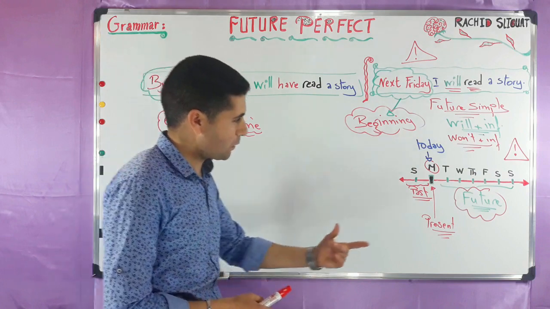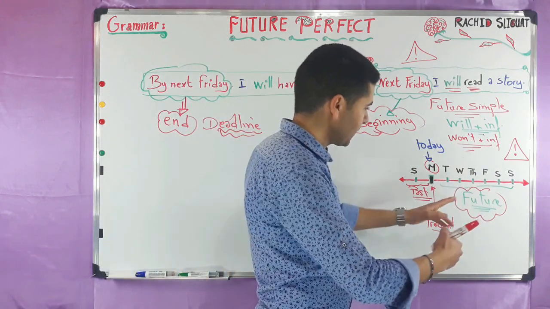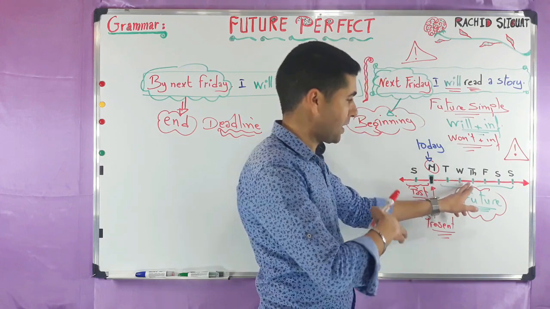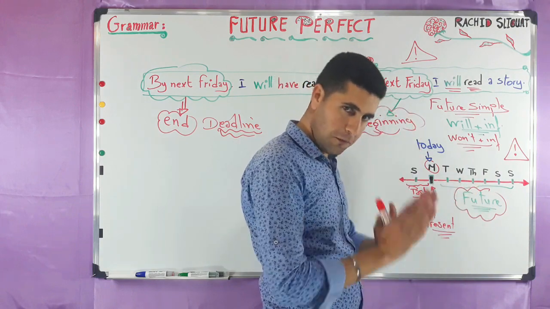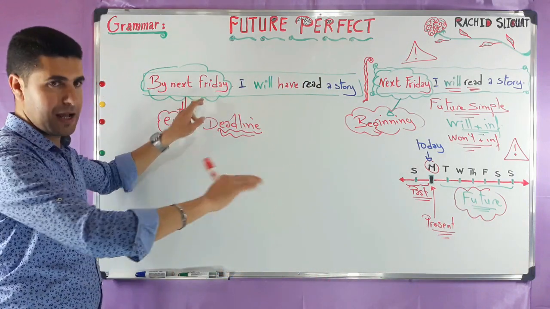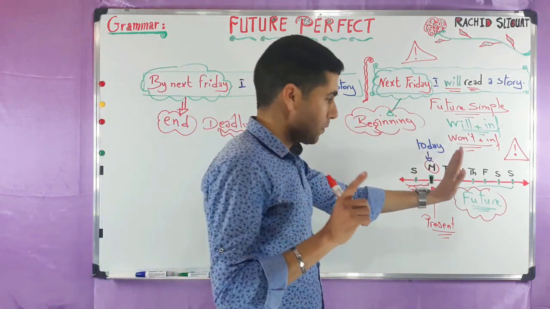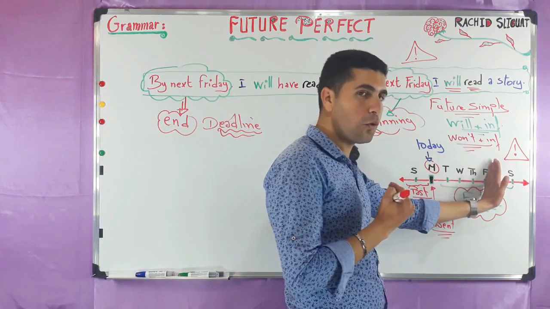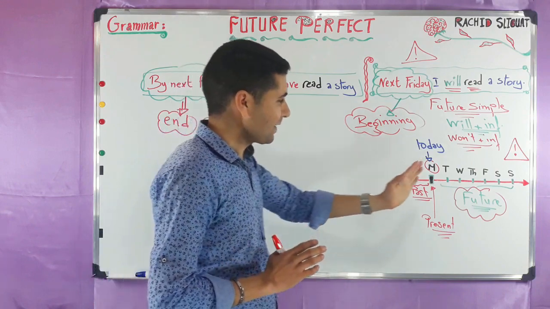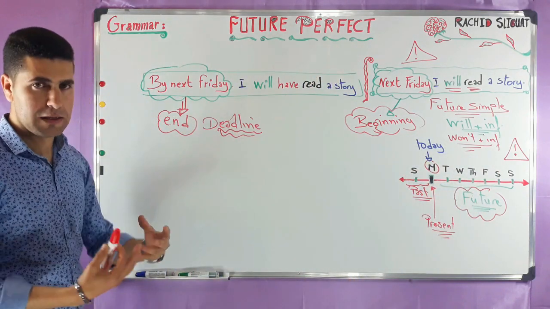Maybe I will start on Wednesday or Thursday, but on Friday, I will have finished. So by next Friday, I will have read the story. So the story will have been read before Friday. So next Friday is the deadline.